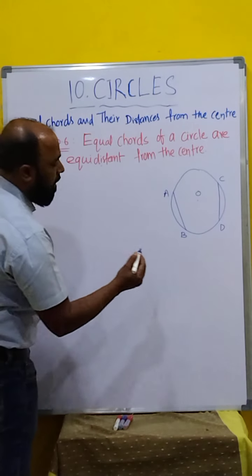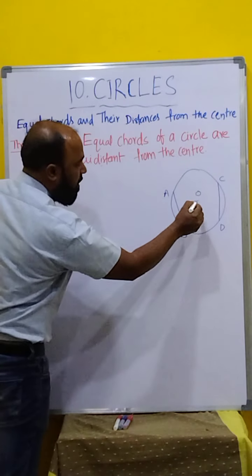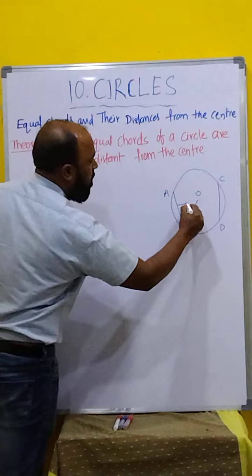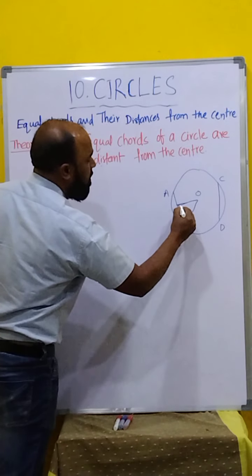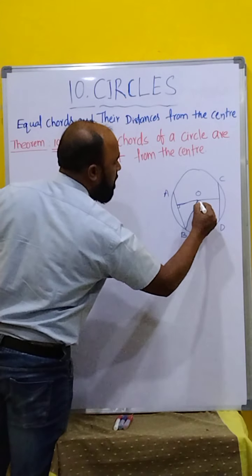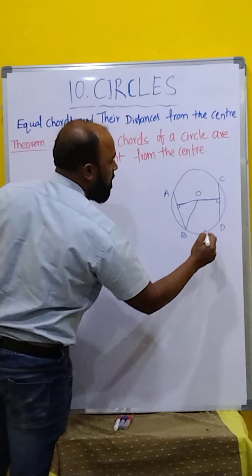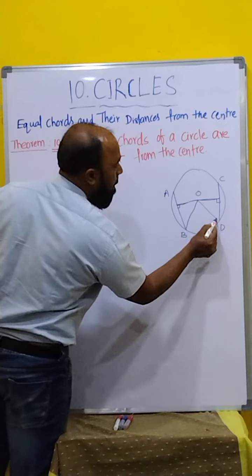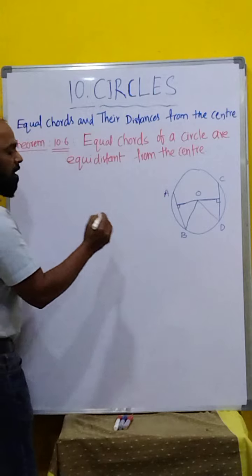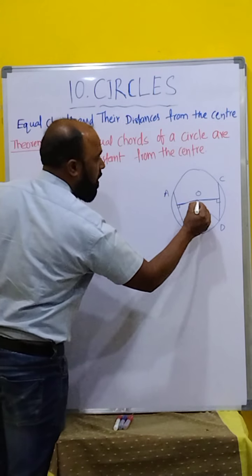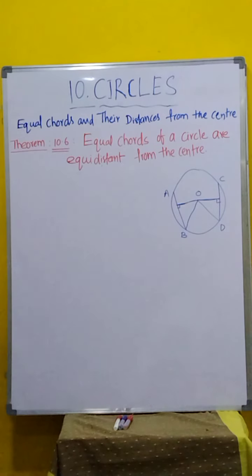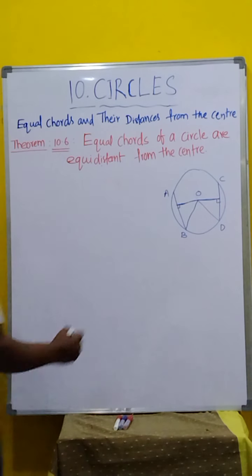Next, according to this information, join OB, and draw one perpendicular from here to here. Next, here also a perpendicular, and join OD. Here two triangles are formed. Observe, children, both of these are perpendiculars. We know that equal chords and their distances from the center.